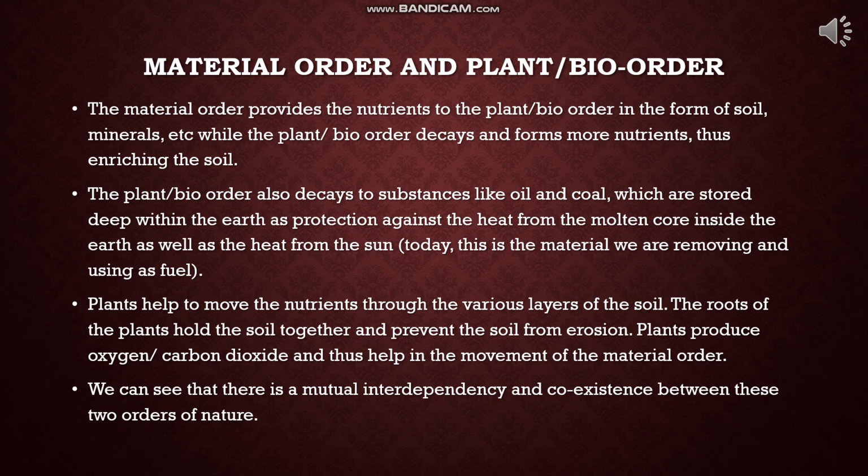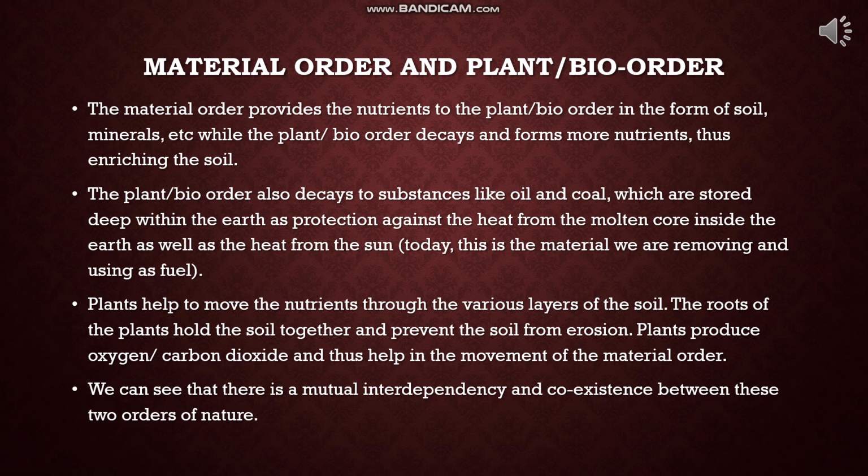Next, the plant or bio order also decays into substances like oil and coal, which are stored deep within the earth as protection against the heat from the molten core inside the earth as well as the heat from the sun. These substances protect us from the heat.